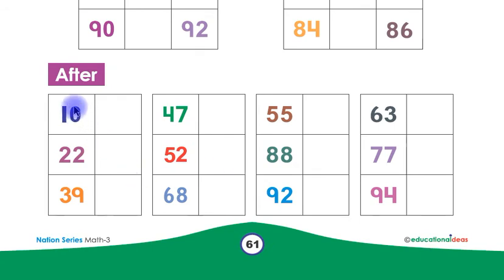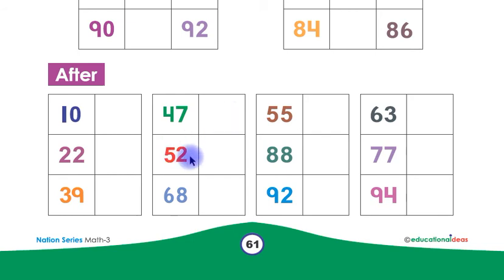Look at this, children. This is the concept of writing the numbers after. This is number 10. Children, what comes after number 10? 11. Children, you have to write number 11 here in this box. This is 22. Children, what comes after 22? Children, 23. You have to write number 23 here in this box. What comes after 39? Children, 40. Children, you have to write number 40 here in this box. This is 47. Children, what comes after 47? Children, 48. Children, you have to write number 48 here in this box.